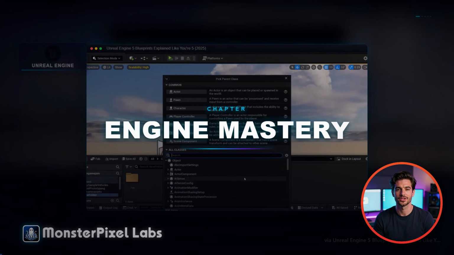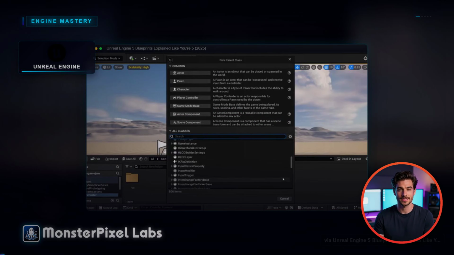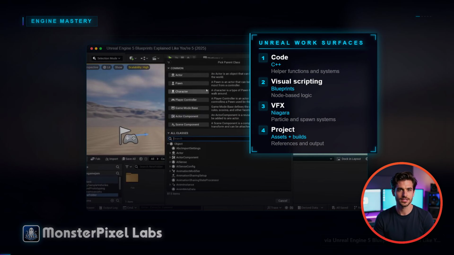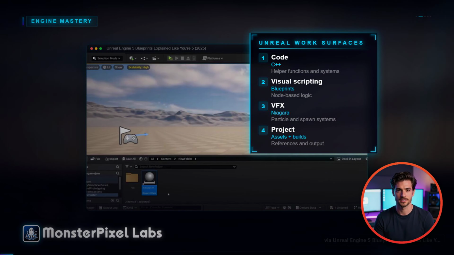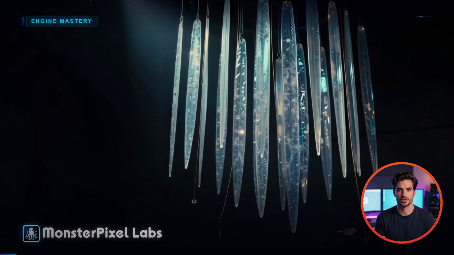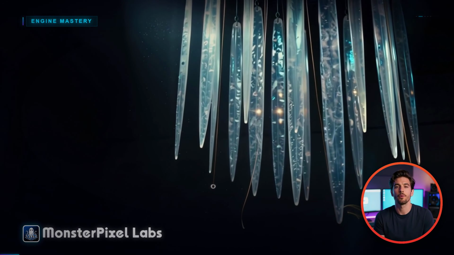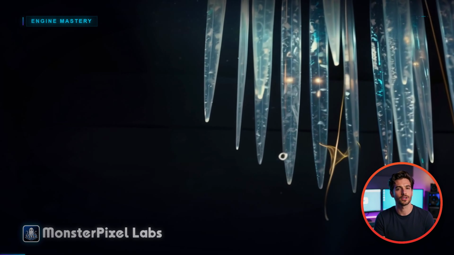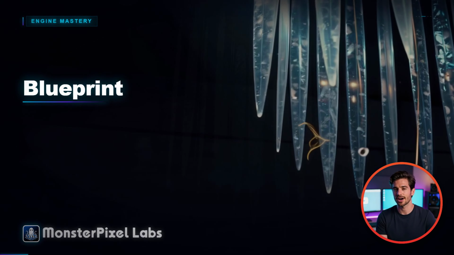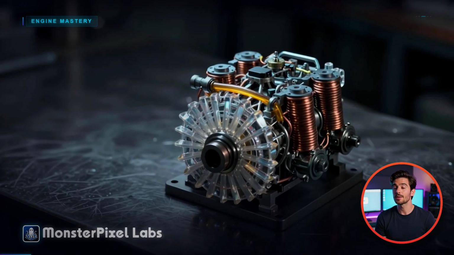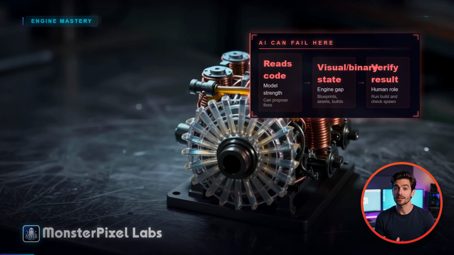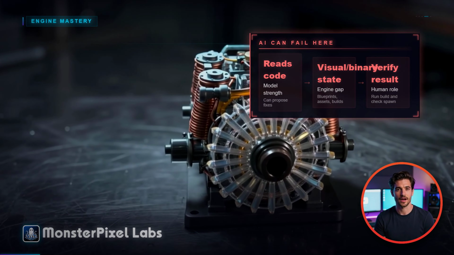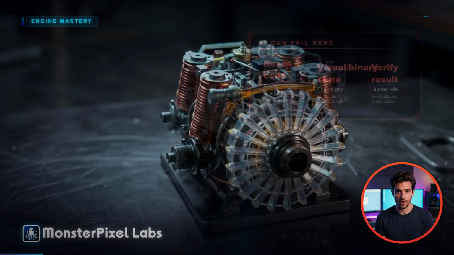This is where Unreal Engine changes the game. Unreal work isn't just text files. It's C++, blueprints, Niagara, asset references, build output, and performance budgets. A model can be excellent at reading code and still fail at the visual, binary, or project-specific parts. That's why community reports about AI assistants struggling with blueprint modifications, rate limits, and context constraints are so useful. Coding ability doesn't equal engine mastery. The model can propose a change, but the technical artist still has to run the build, check the Niagara spawn, and confirm the pipeline didn't break.